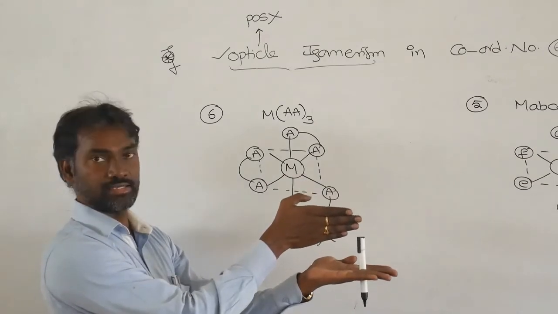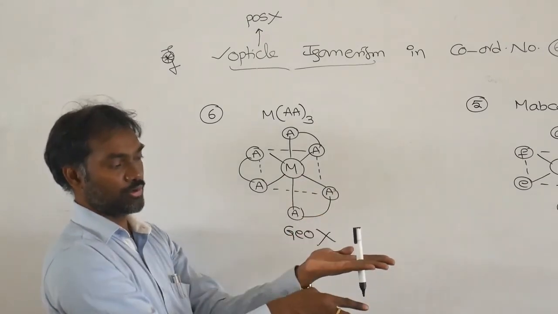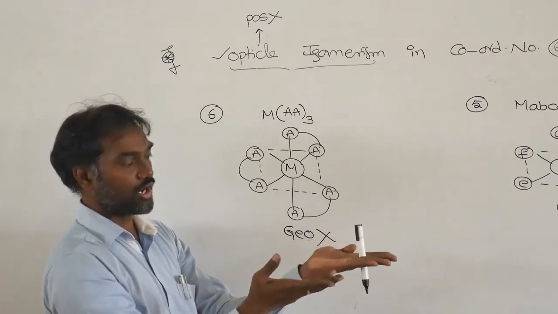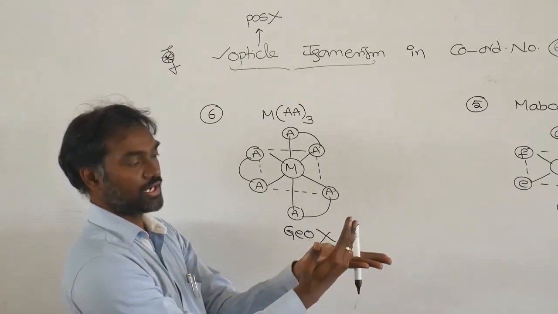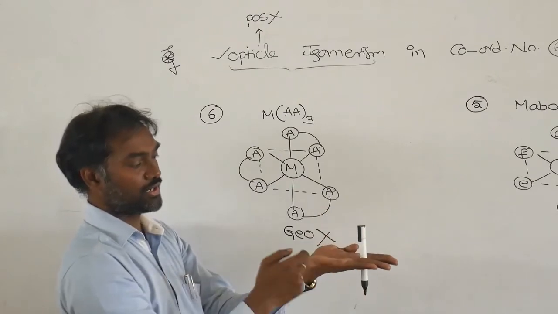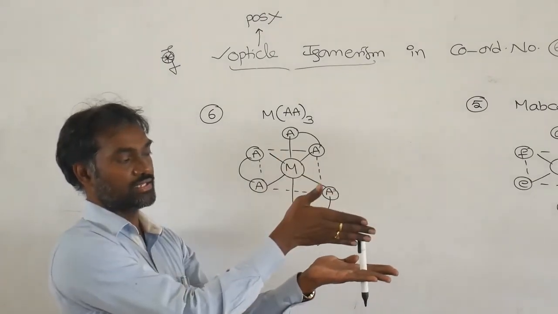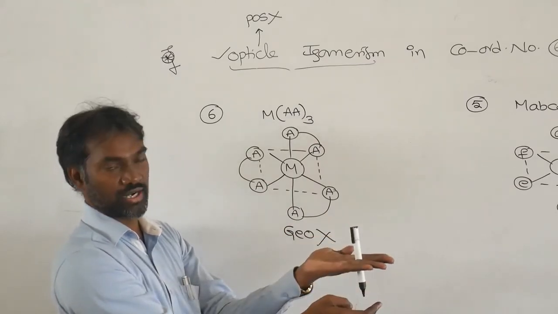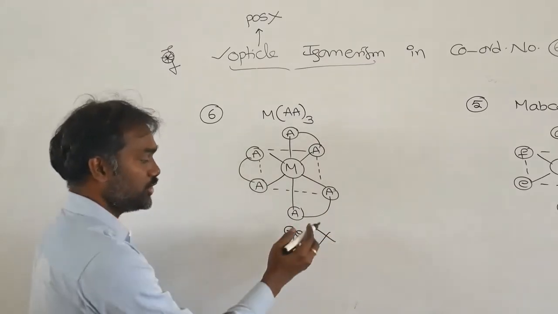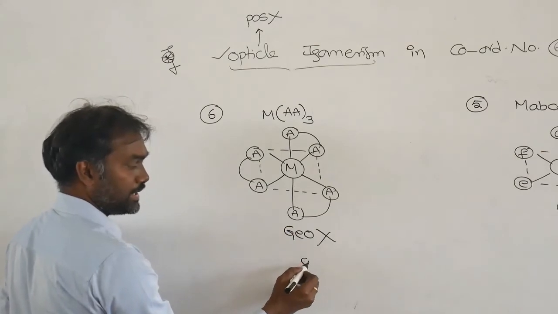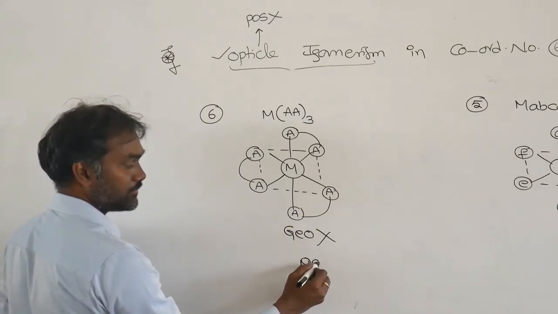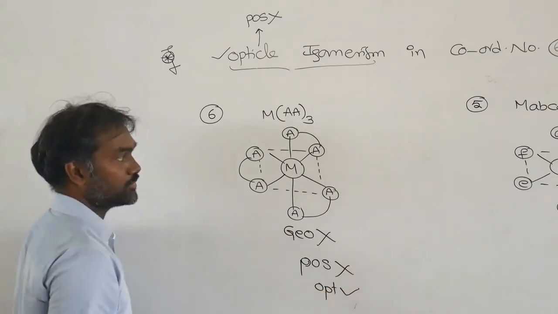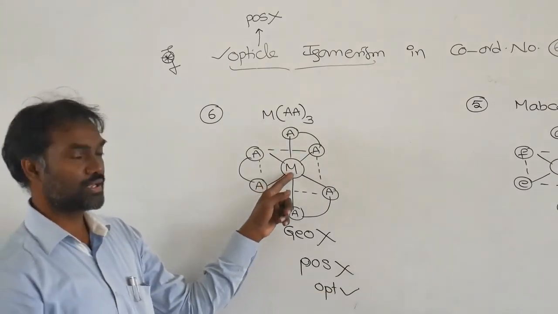So here one ring, here one ring, here one ring. Suppose you cut like this: above ring, below ring. Here above ring is there, here below ring is there. You can't get equal halves. If you cut like this, above ring, below ring. You cut like this, it is not symmetrical, it is going down ring only. So that's why you are not getting any plane of symmetry. So that means it is optically active. So you must remember this one.